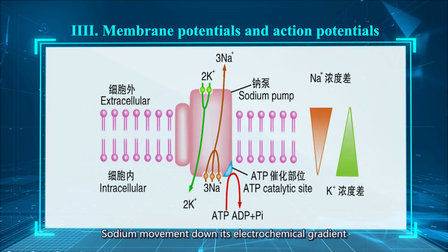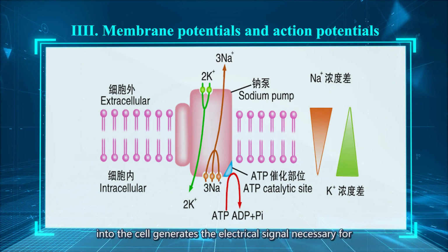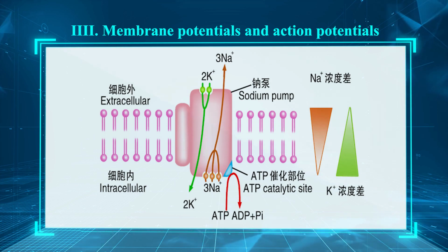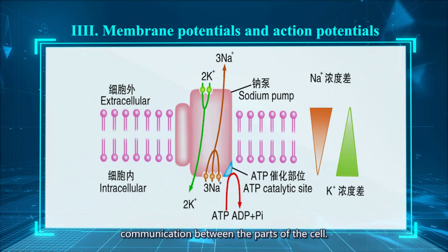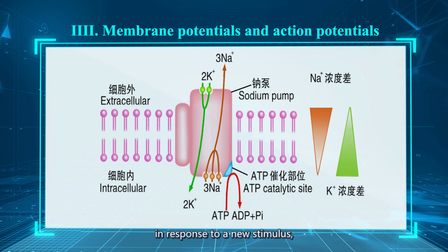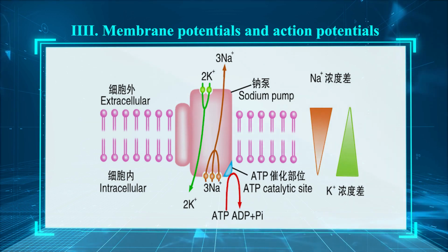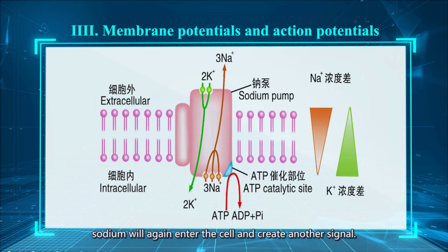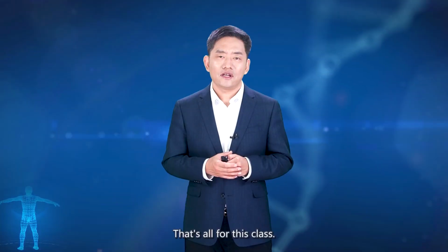Sodium movement down its electrochemical gradient into the cell generates the electrical signal necessary for communication between the parts of the cell. Pumping sodium back out maintains the concentration gradient so that in response to a new stimulus, sodium will again enter the cell and create another signal. That's all for today.